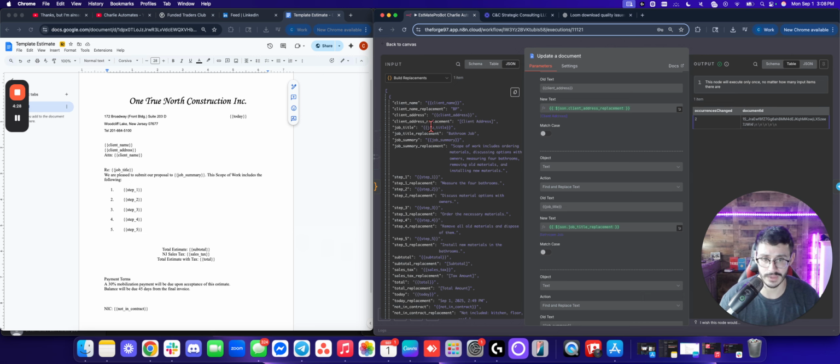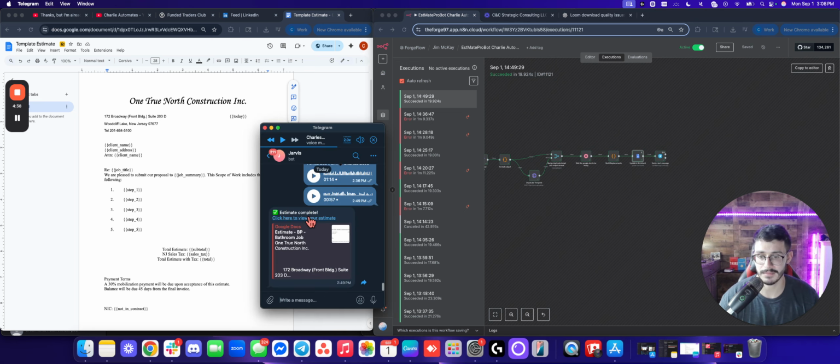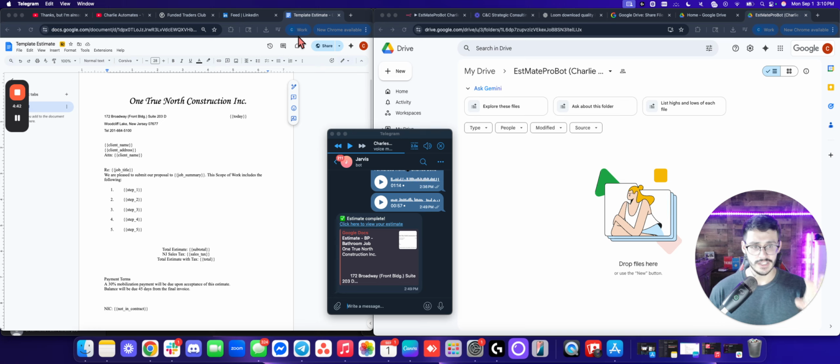And I didn't include the information here, so it left them blank. But I will show you guys how it works here in a sec. Okay, so it updates and it sends a message back to the user: Estimate complete. View your estimate here. As you can see on this side, it is just the folder where it's going to drop the duplicates with the updated information.